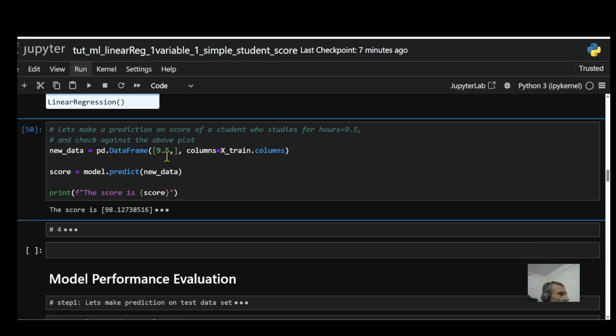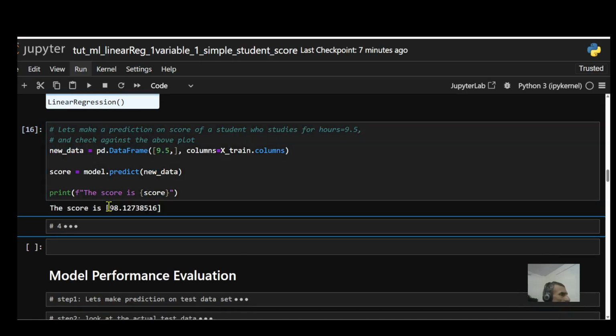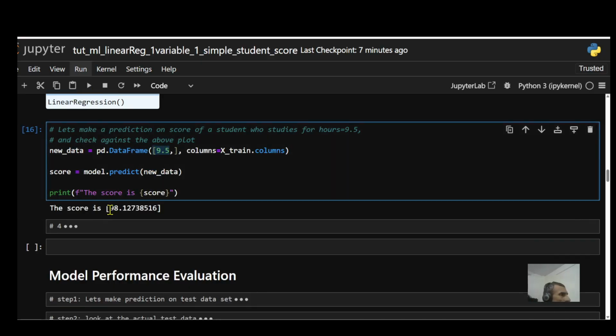So let's say there's a student who studied for 9.5 hours, and I want to know what his score is going to be. So I'm feeding the data to the model. There's an inbuilt method called predict. I'm feeding this new data, which is this right here, and then it's going to give me the score. So when I run this, it tells me the score is going to be 98. So somebody who studied for 9.5 hours, his score is 98.